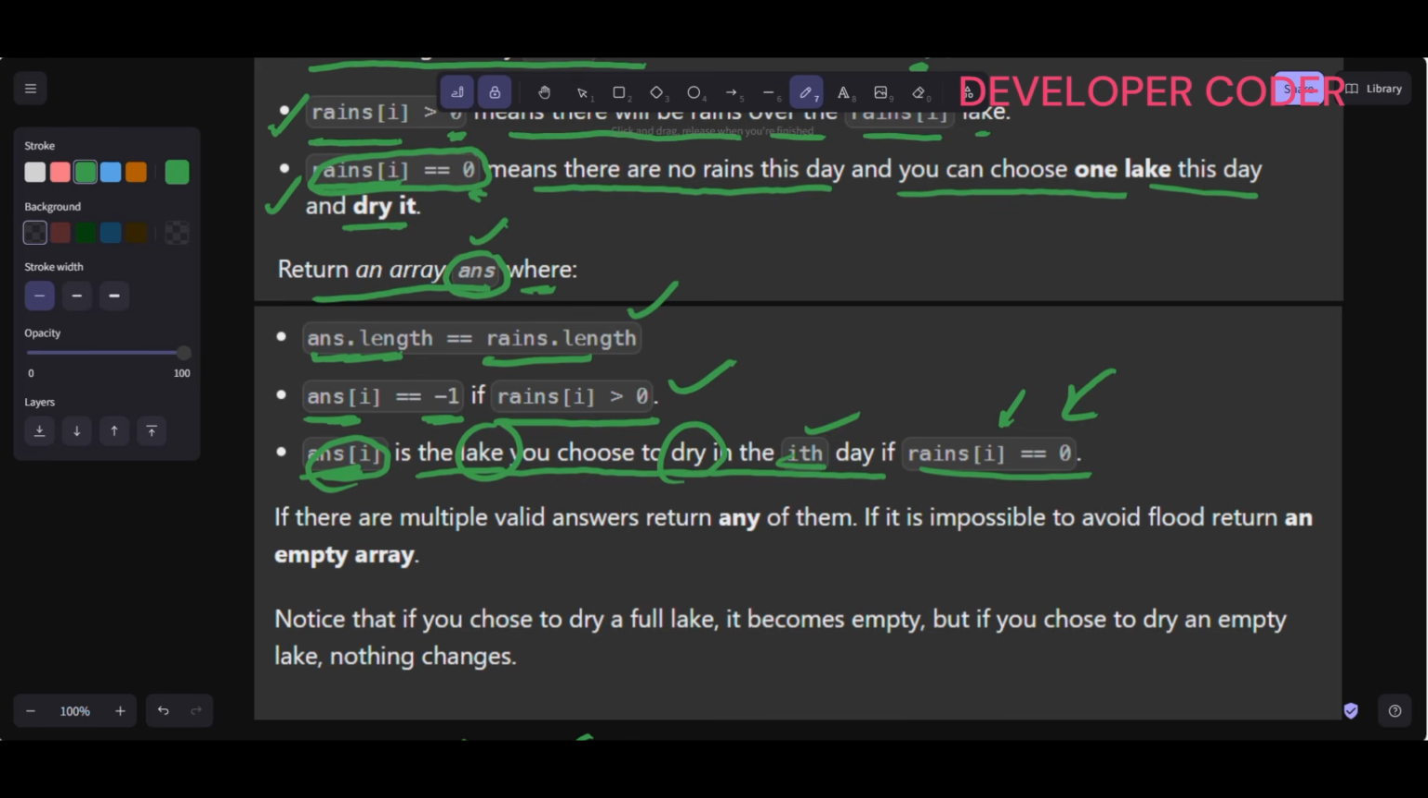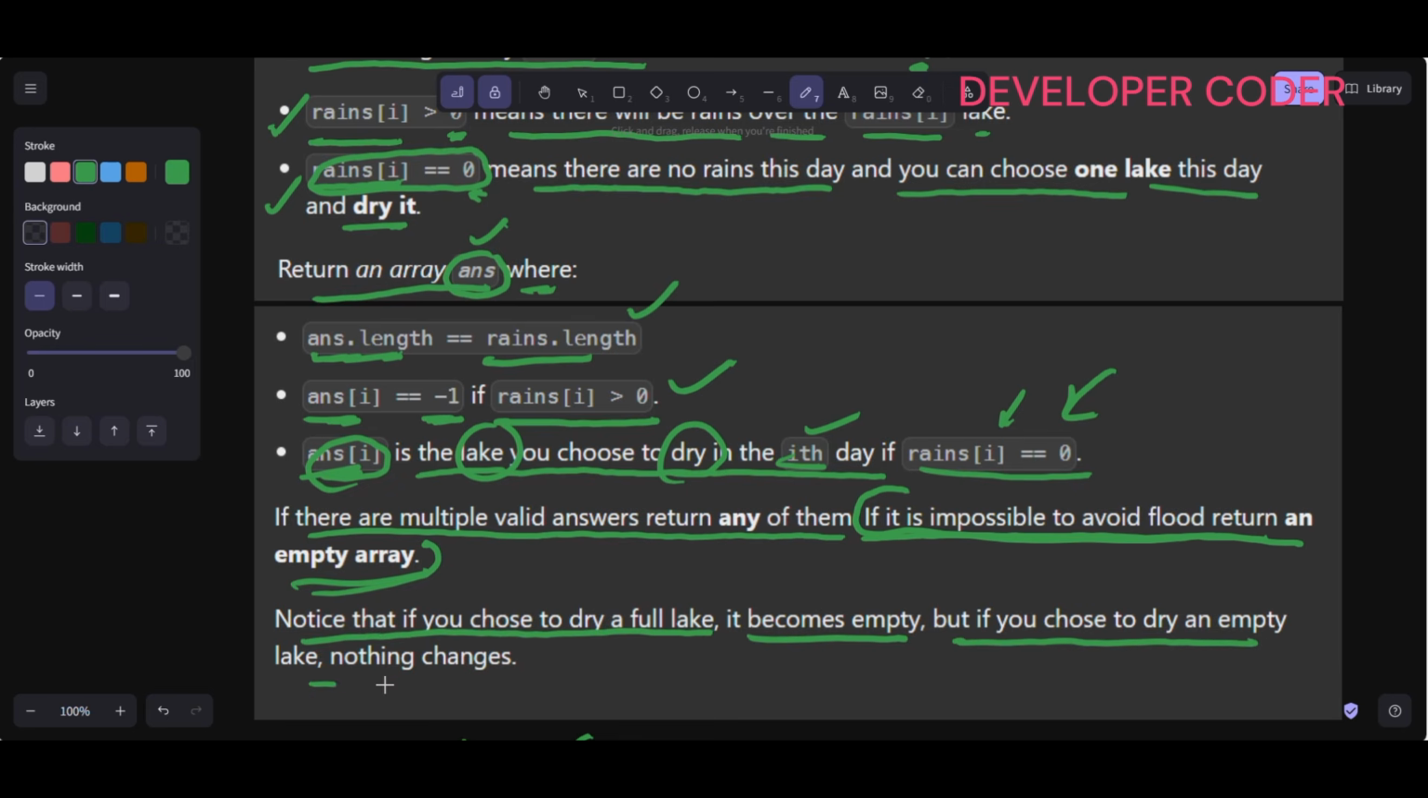Clear? So if there are multiple valid answers, we have to return any of them, and if it is impossible to avoid flood, then we have to return an empty array, right? Important line: notice that if you choose to dry a full lake, it becomes empty. But if you choose to dry an empty lake, then nothing will change. So I hope that you guys are clear with this problem statement, right?